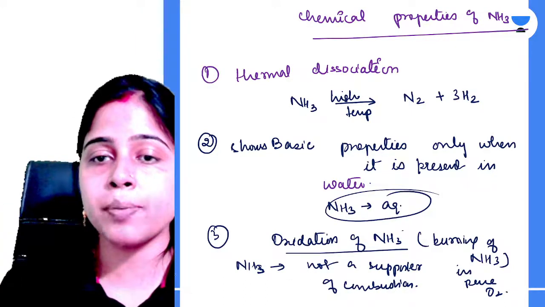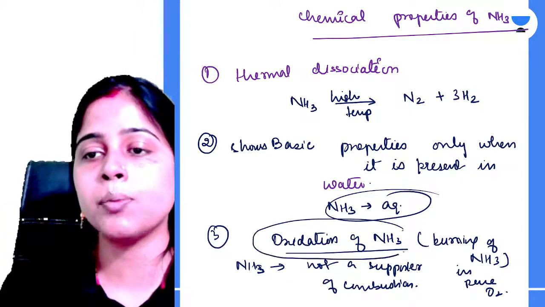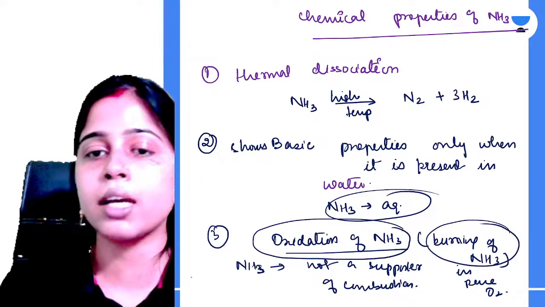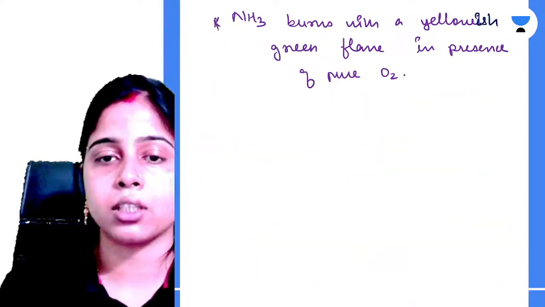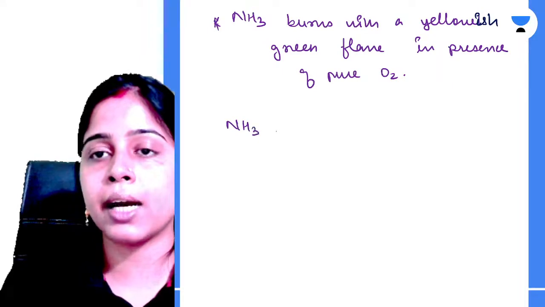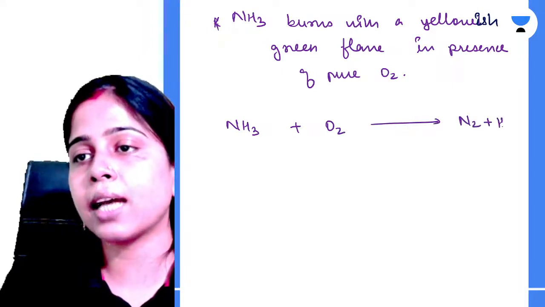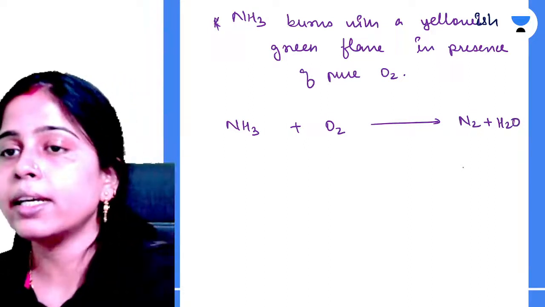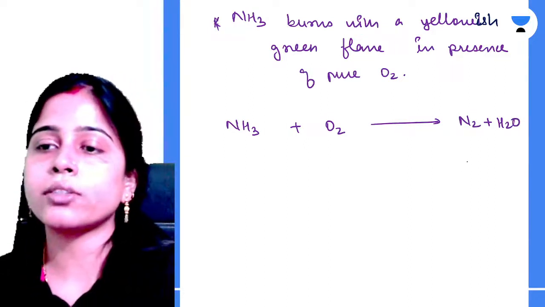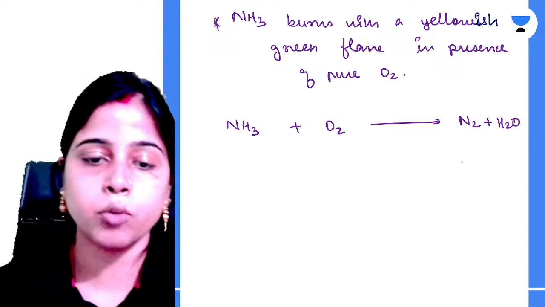So अगर क्वेश्चन में कोई भी ऑक्सीडेशन ऑफ अमोनिया पूछता है या बर्निंग ऑफ अमोनिया पूछता है, you will write this reaction. Ammonia combining with pure oxygen to give nitrogen gas and water vapor. Clear? Ammonia combining with oxygen to produce nitrogen gas and water vapor.